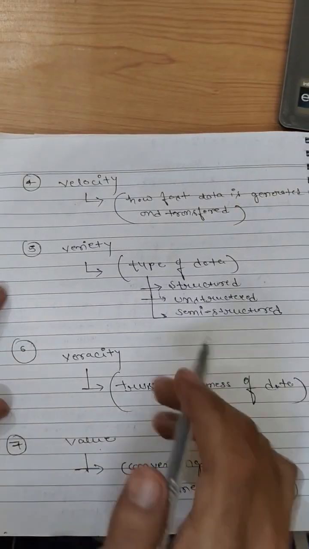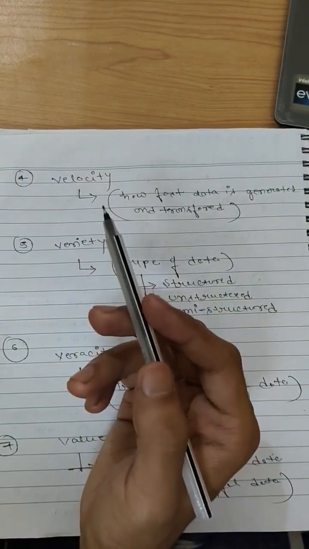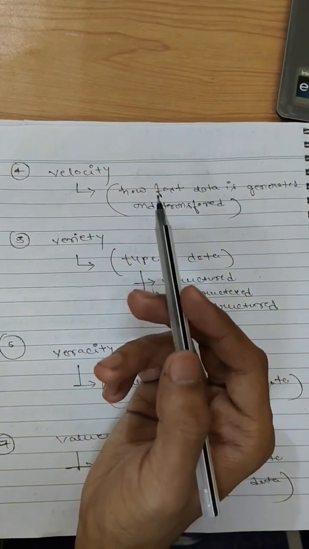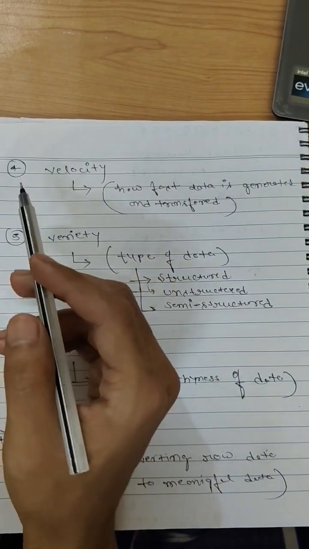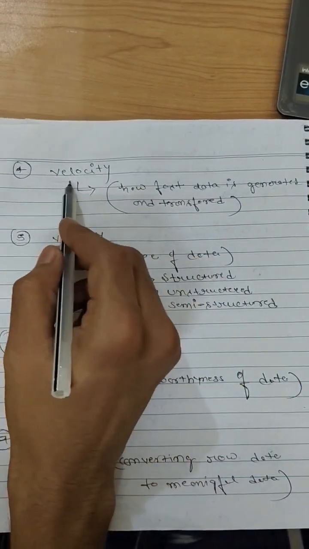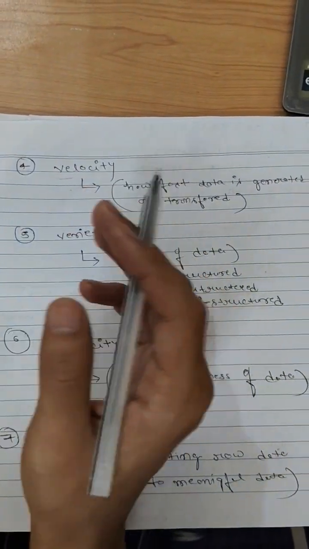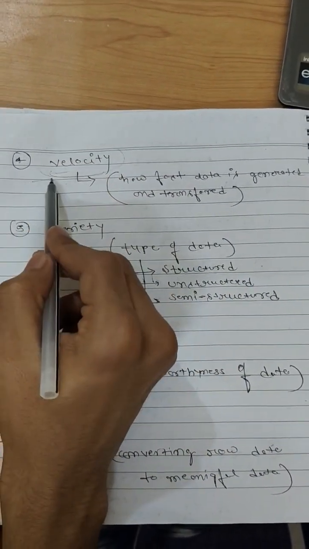Now the fourth property is velocity. Velocity, as the name suggests, tells how fast data can be generated and transferred from one computer to another computer, or one device to another device, or one user to another user. So it is basically how fast the data is transferred between people, and this is known as velocity. So this is the fourth point.